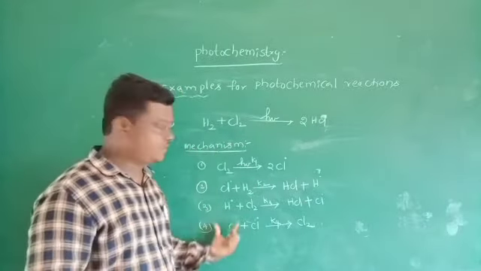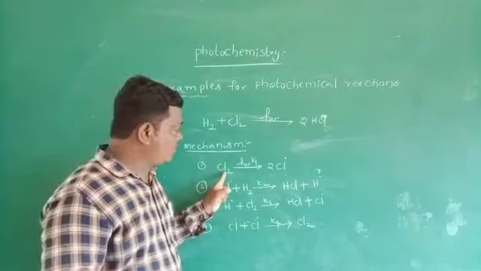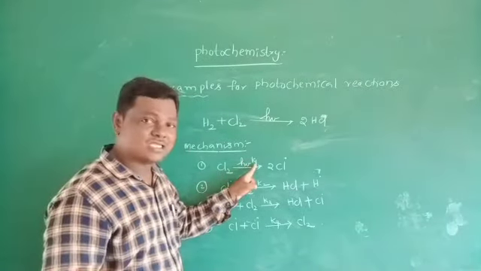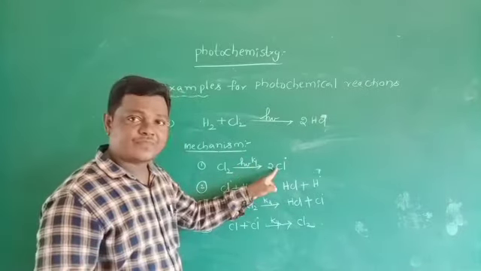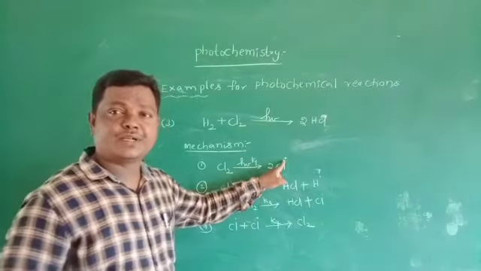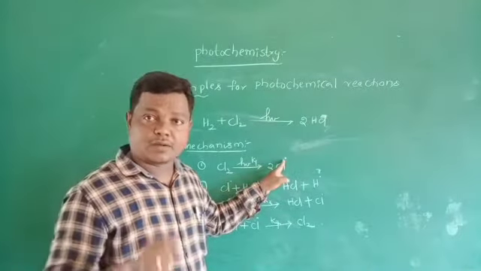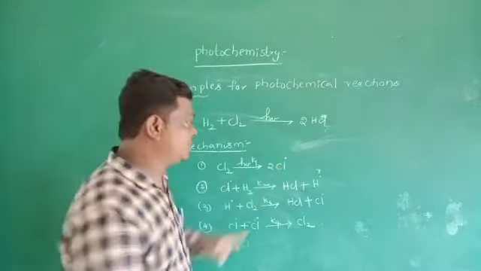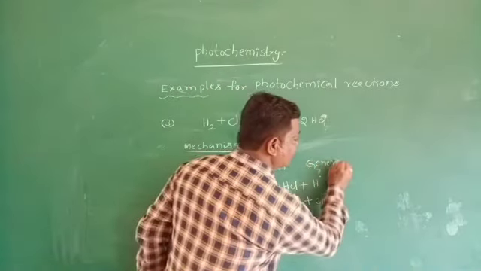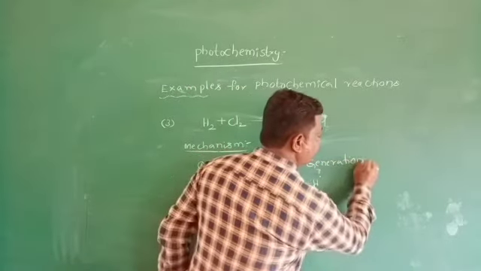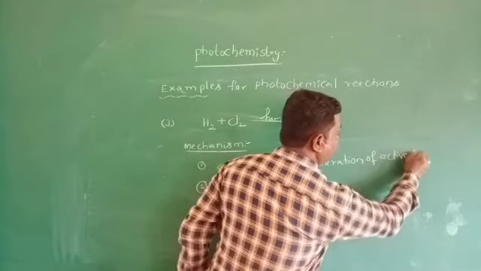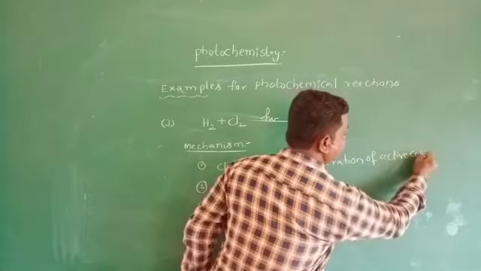In the first step, a chlorine molecule interacts with light with the rate constant K1. We get chlorine radicals. Radicals are more reactive than carbocations and carbanions. So this is nothing but the first step, that is generation of active centers.